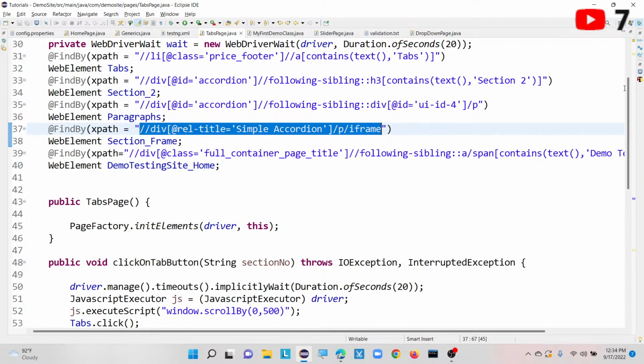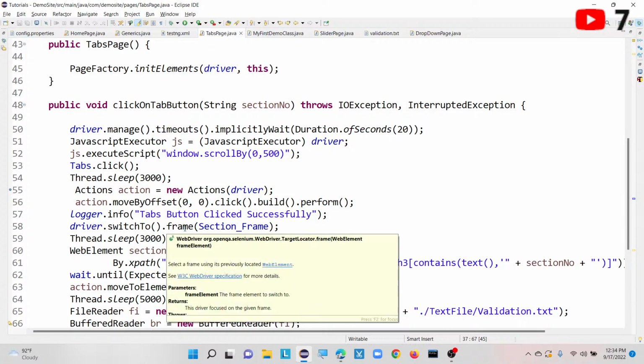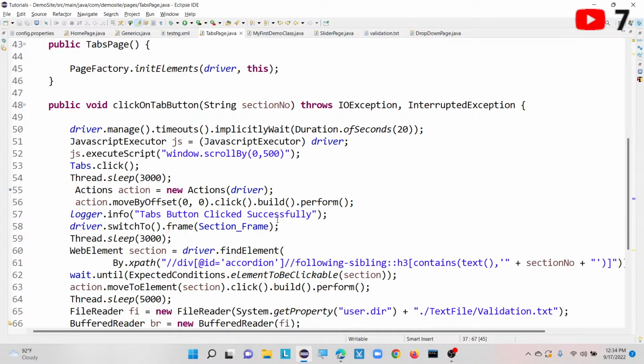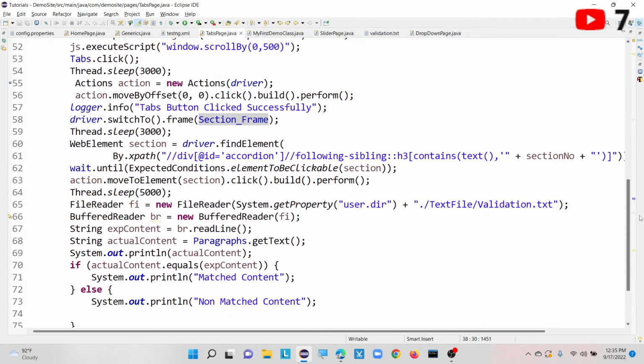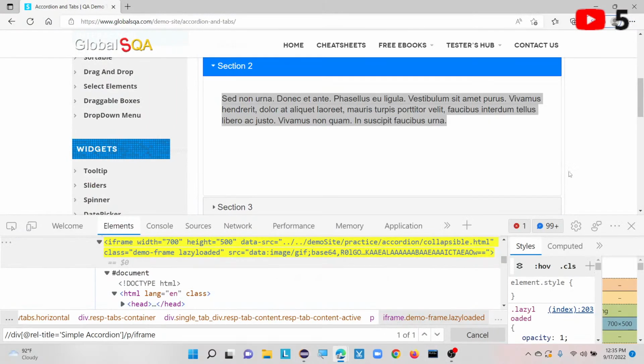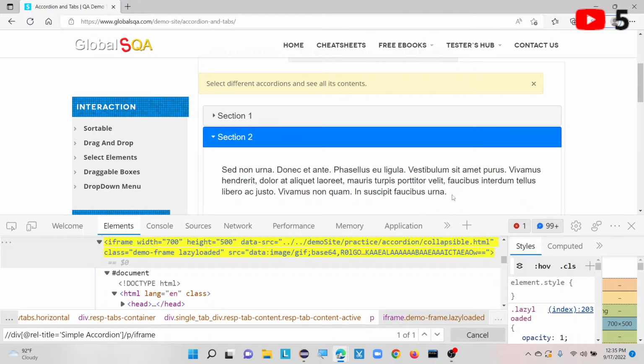How we can write the syntax here: driver dot switchTo dot frame of frame web element. Here for the frame web element I am taking an XPath. I am not using any index-based frame or frame string name. Once I move my driver focus inside this frame, then only I can click on section 2. Currently our driver focus is still inside this frame, only to capture this text.